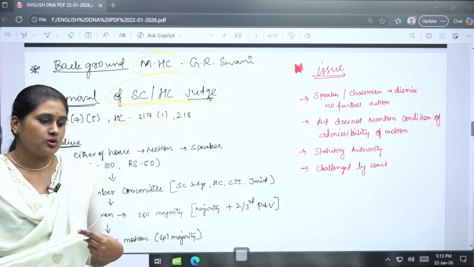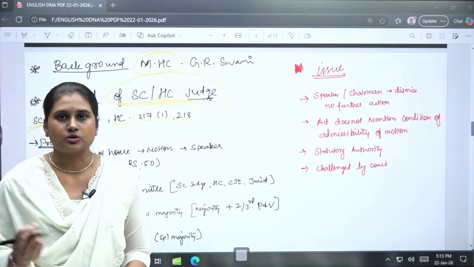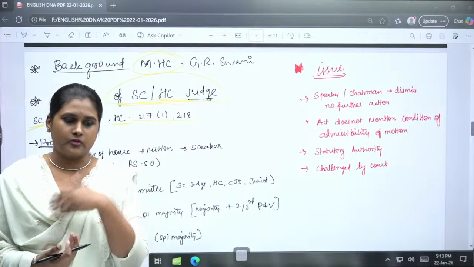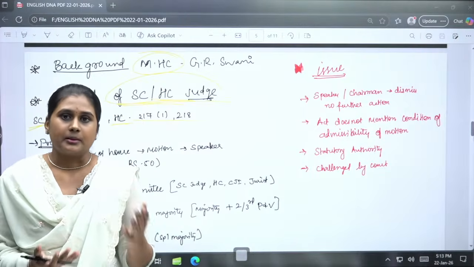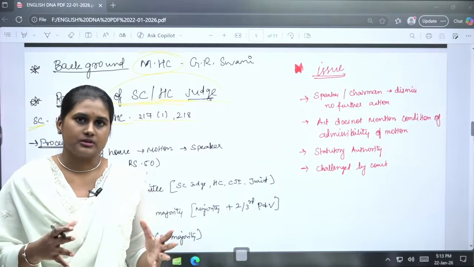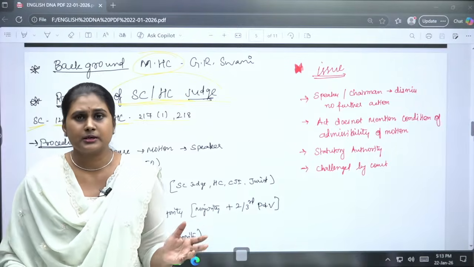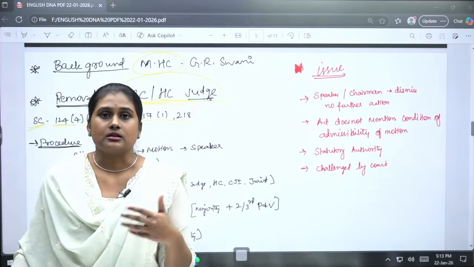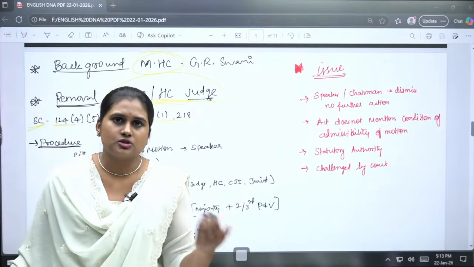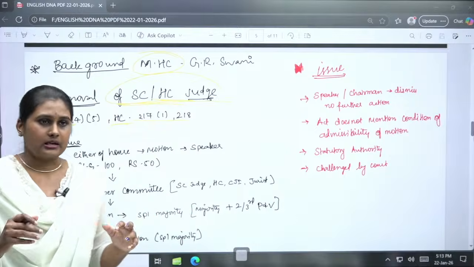Okay. So Parliament has the rights and the authority to form an inquiry committee against those judges who have accusations of misconduct or corruption or any other insolvency or incapacity backgrounds.